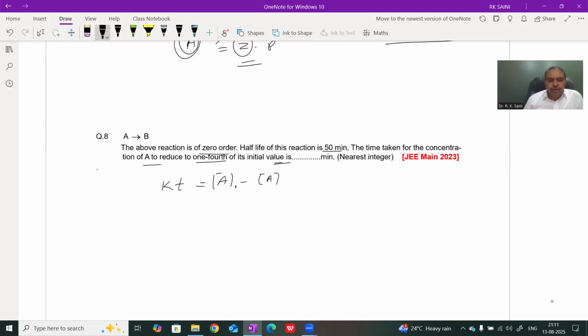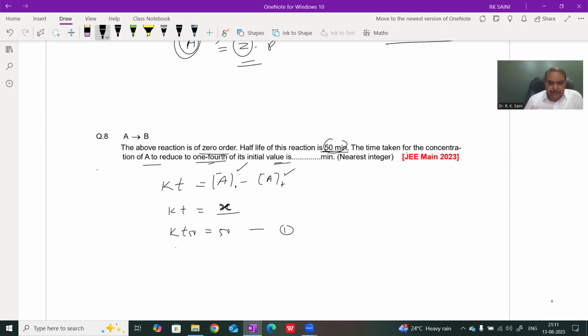minus At, or we can write Kt equals to X, because this is initial amount and initial concentration, and this is concentration after time t. Therefore, their difference is known as dissociated amount or dissociated concentration. We write two equations at 50% and 1/4 time. Equation first, time 50 minutes. Half life given 50 minutes means T 50% equals to X equals to 50.